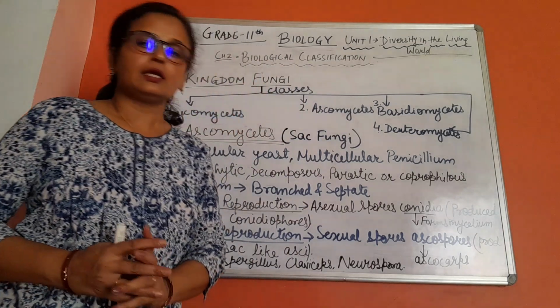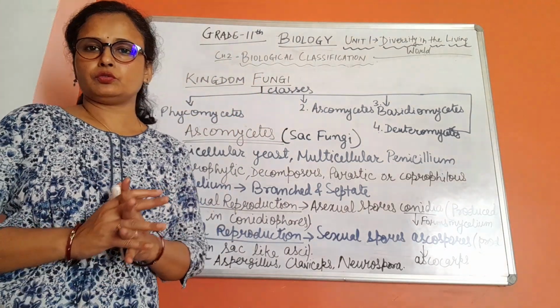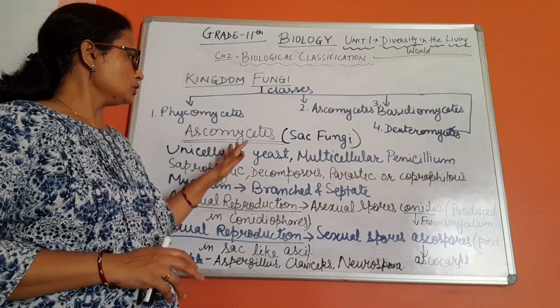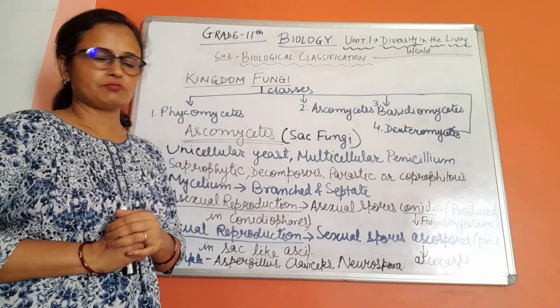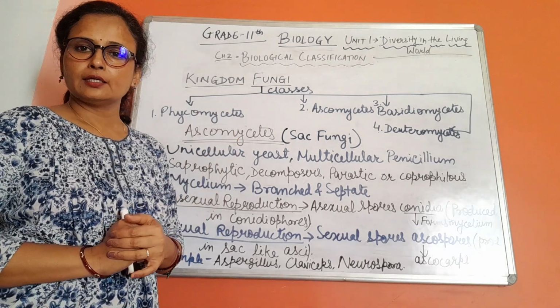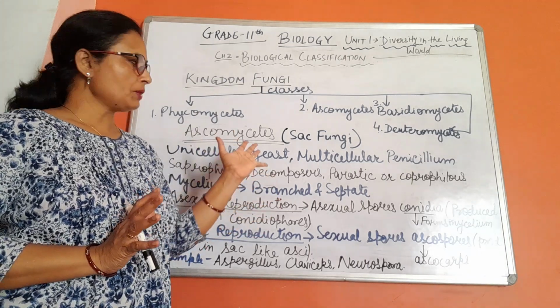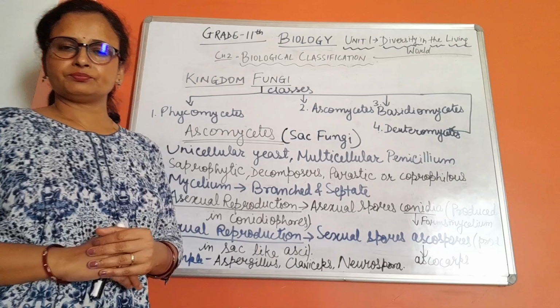These are edible and add delicacy to food. So these two classes we have done: Phycomycetes, algae-like fungi, and Ascomycetes, sac-like fungi.